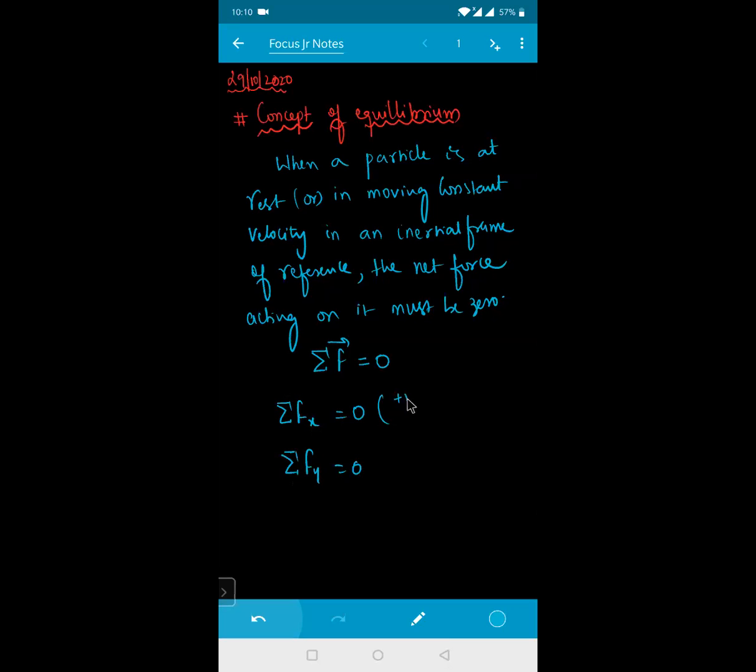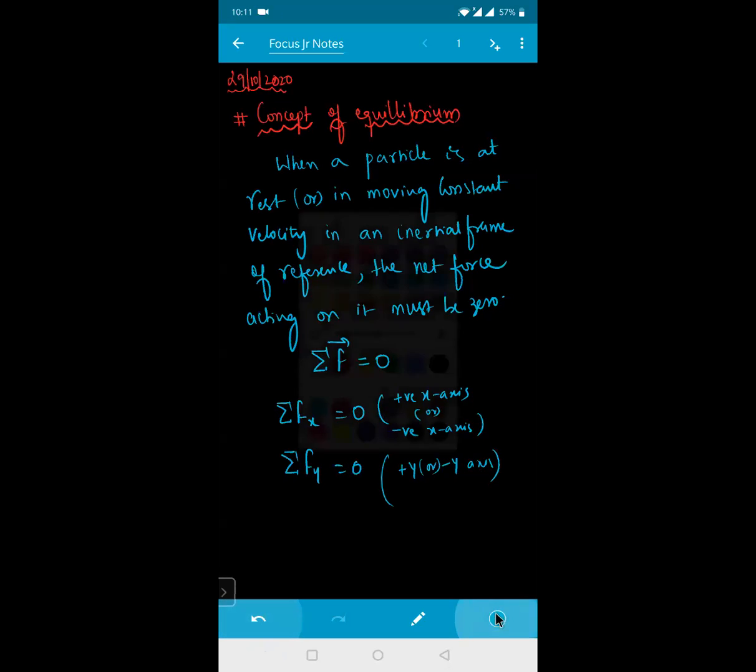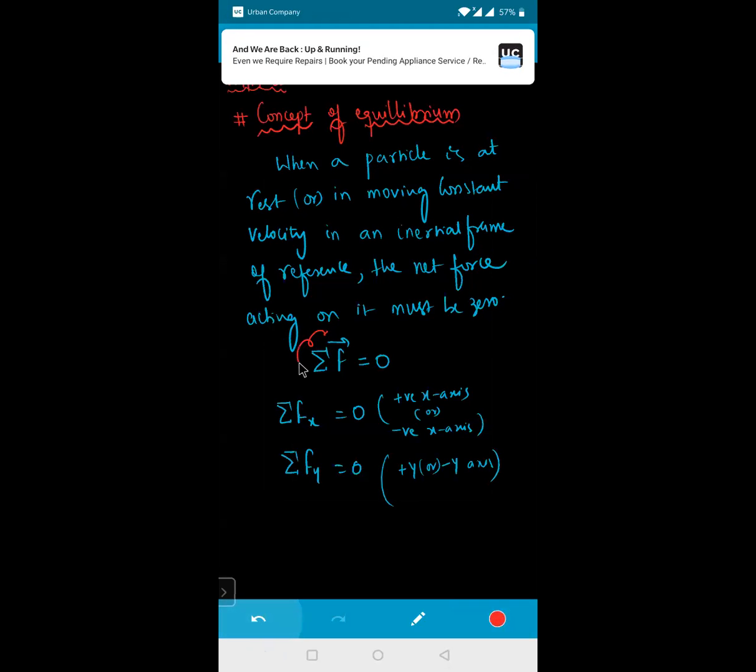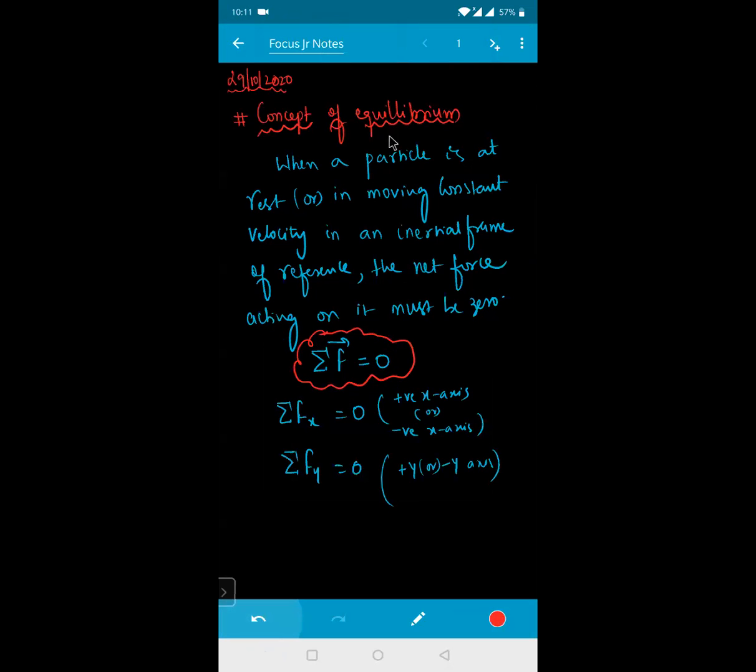It may be the positive x-axis or the negative x-axis. All positive and negative x-axis forces must sum to 0. In the same way, positive y or negative z-axis. Okay, z-axis. So all the forces along the x-axis and all the forces along the y-axis must be equal to 0. Then only the particle is said to be in what? Equilibrium. Then only the particle is said to be in equilibrium. I hope everyone got an idea when a particle is said to be in equilibrium, beta.